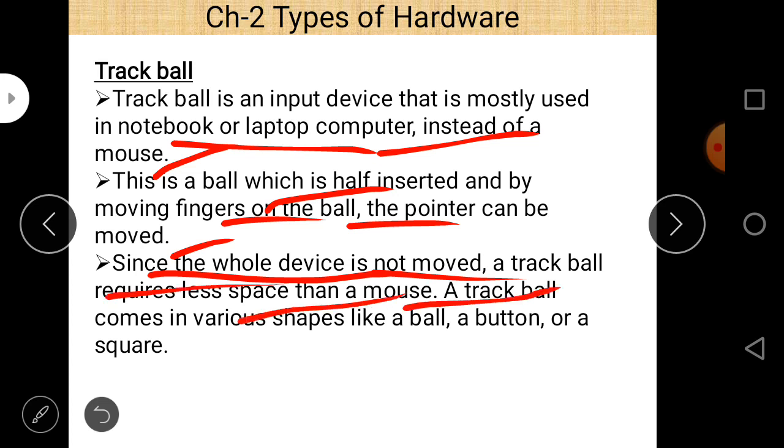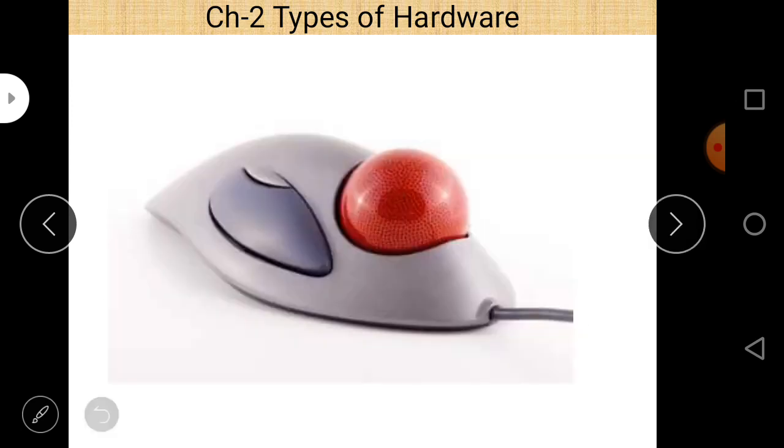and a trackball comes in various shapes like a ball, a button, or a square. The whole device is not moved. A trackball requires less space than a mouse. A trackball comes in various shapes like a ball, a button, or a square. So three different shapes are there.